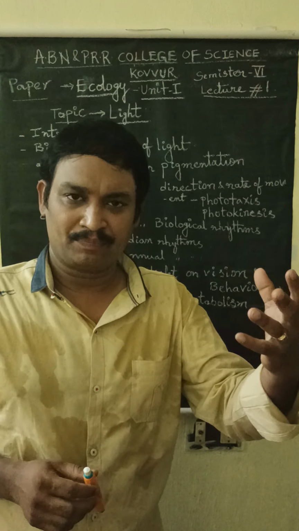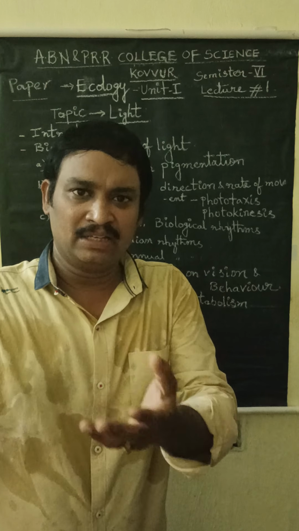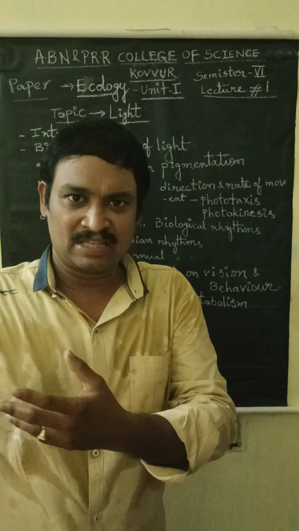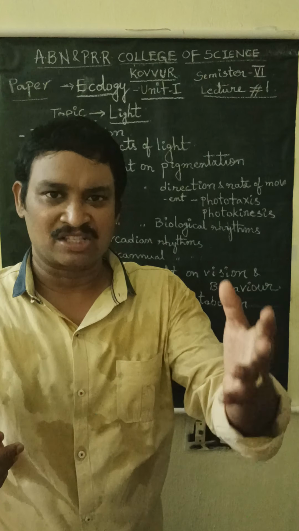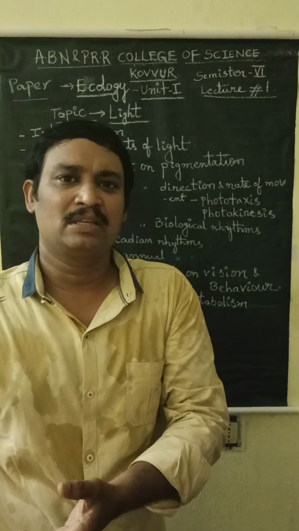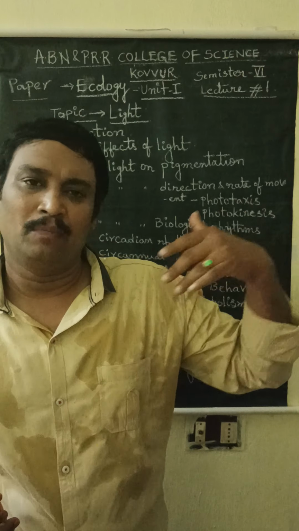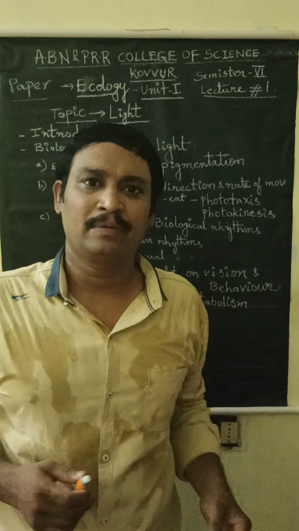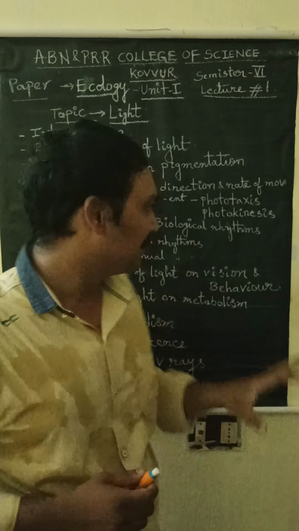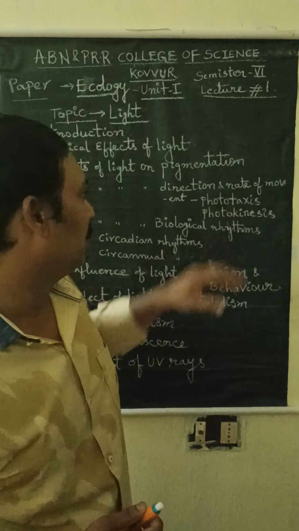When the blind larval body is exposed to light, they move fast. When light is not exposed to their bodies, their movement is slow. So light is very important for the fast movement of organisms. This is the effect of light on direction and the rate of movement.